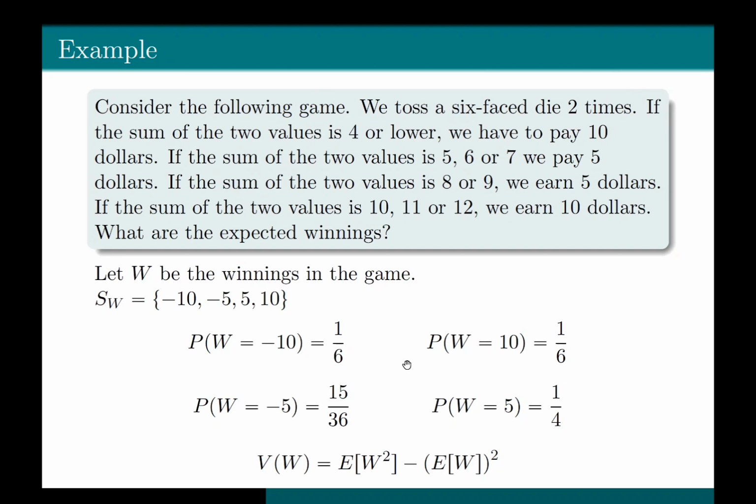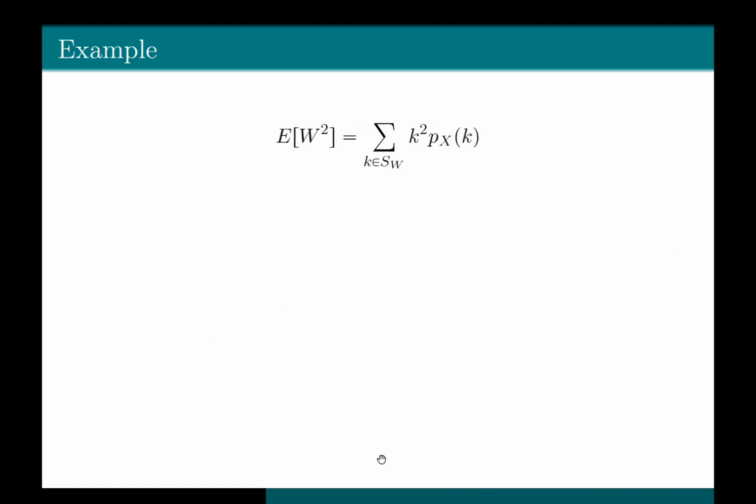Again, you can use the original formula, that is E of W minus expectation of W whole square. But I always prefer using this alternative formula because we already know the value of expectation of W. We have just found it. So we just need to find expectation of W square and we are just done. Okay, and how would we find expectation of W square?